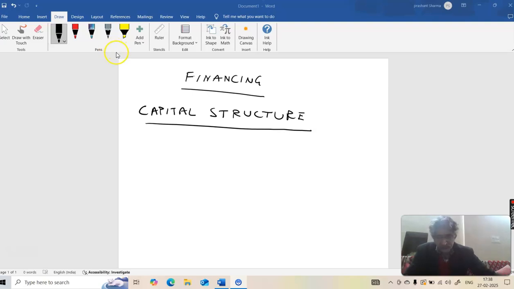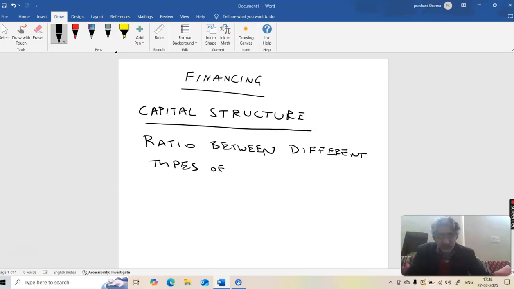So, first of all, what is the meaning of capital structure? The meaning of capital structure basically is the ratio between different types of securities.